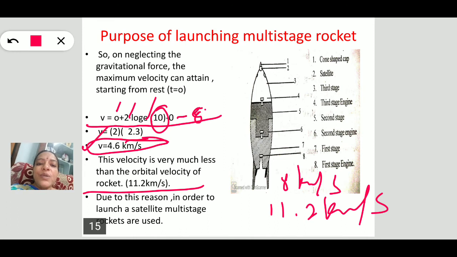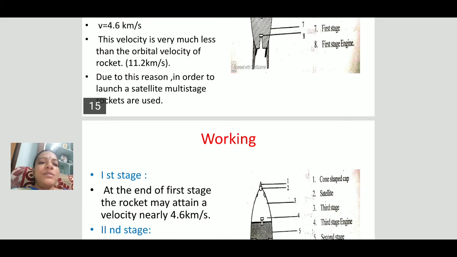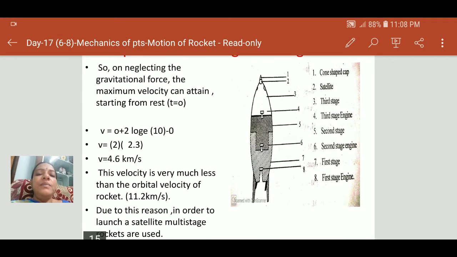How? By using the multi-stage rocket system. With a single stage we get only 4.6 km per second, so using this velocity it is not possible to launch a satellite in its orbit. We have to give 11.2 km per second velocity. To attain this, the multi-stage rocket system is introduced.